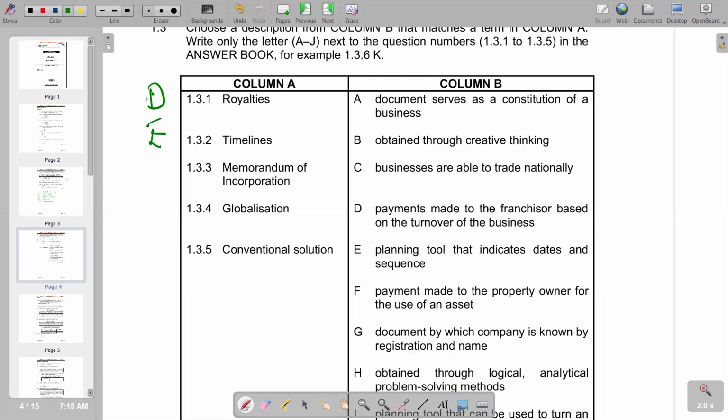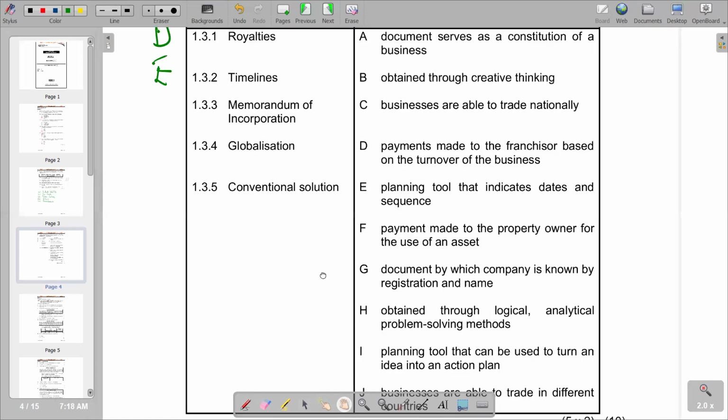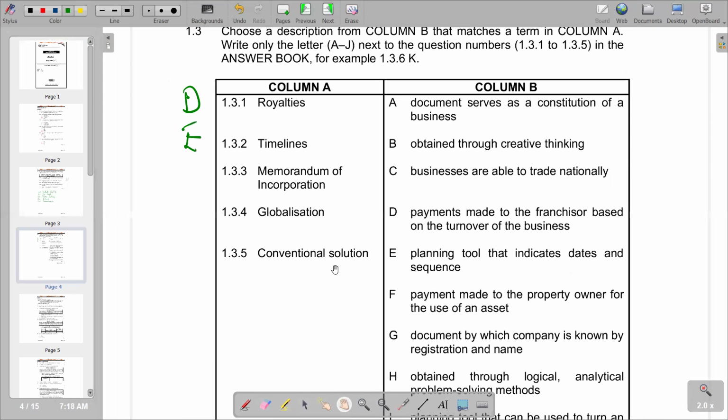So going on, now we also have memorandum of incorporation. You know that this is a document that is usually given to a company, and it usually serves as the constitution of a business. It's supposed to be issued at the beginning when the business is starting to operate. So we go there and try to see which one is matching that. Memorandum of incorporation is 1.3.3. We have got documents serves as a constitution of a business. We've got A. So that's the correct response.